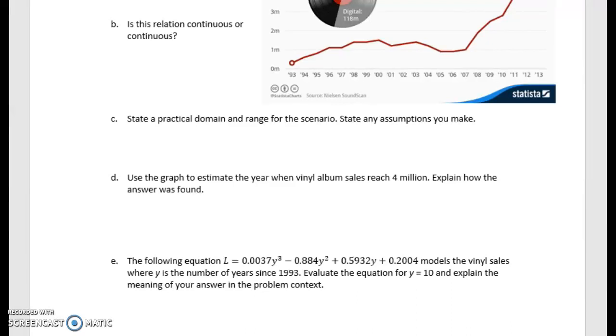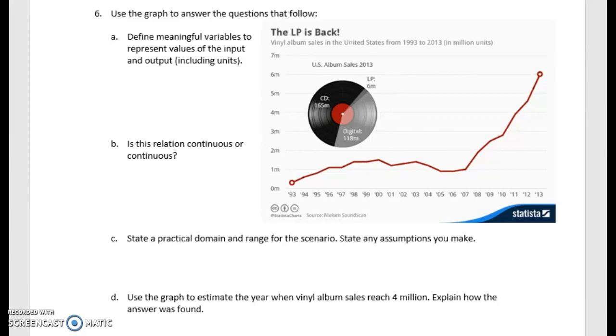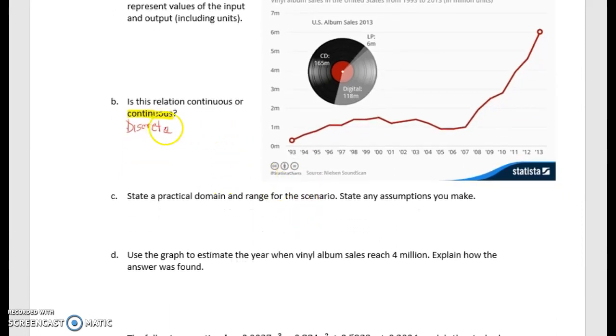In this video, we're going to look at this particular question in question number 6. And first off, I want to say that there is a typo. This word continuous actually should be discrete. And so we want to determine whether this relation is continuous or discrete.